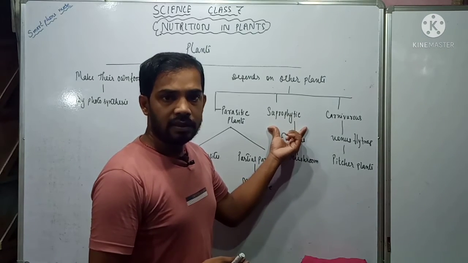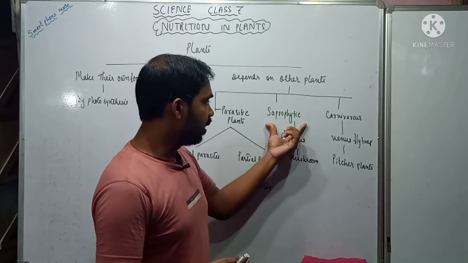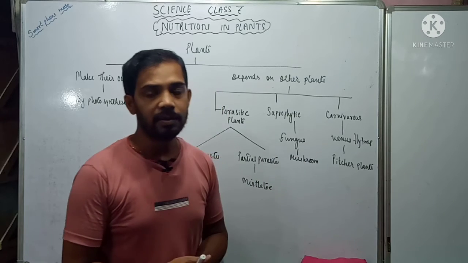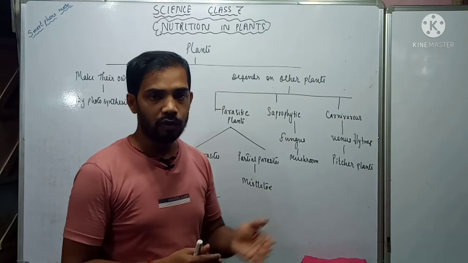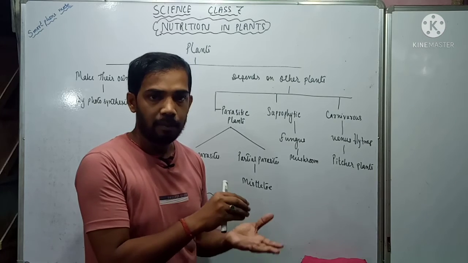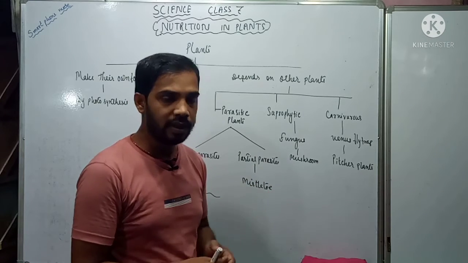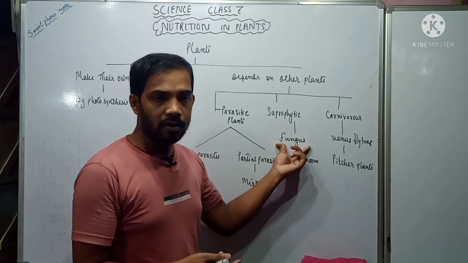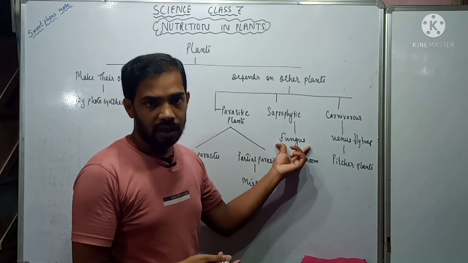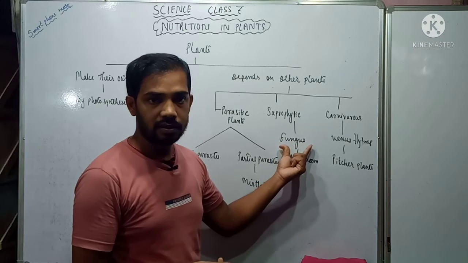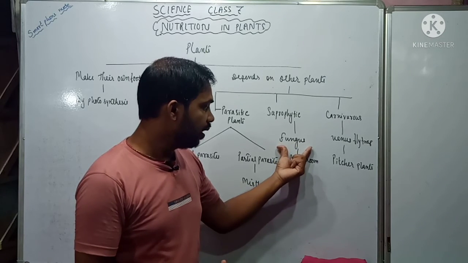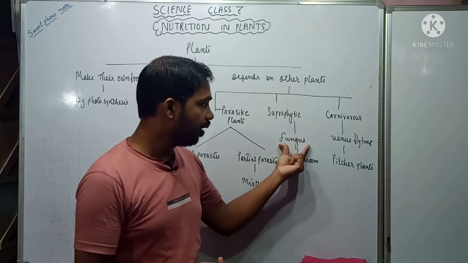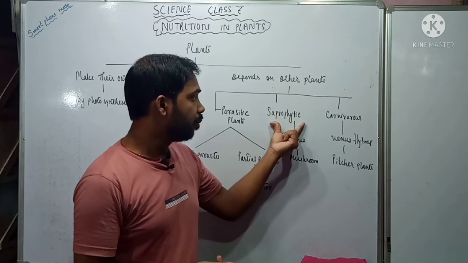Now the next plants are saprophytic plants. Saprophytic plants are those which are fungus. Now what are fungus? You might have seen that when you keep bread in some moist area, some watery place, for 1 to 2 days, you will see a greenish color developing on the bread, and this is due to the presence of fungus. An example of fungus is also mushroom. Mushroom is also a kind of fungus, and they are saprophytic plants.